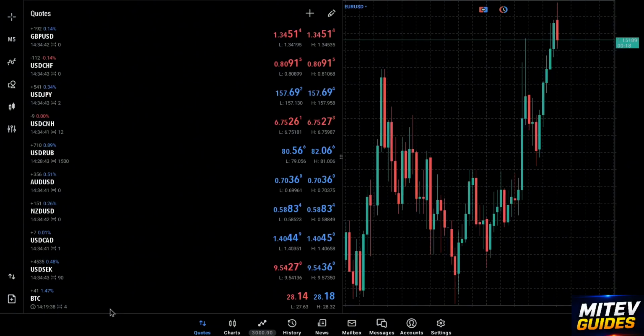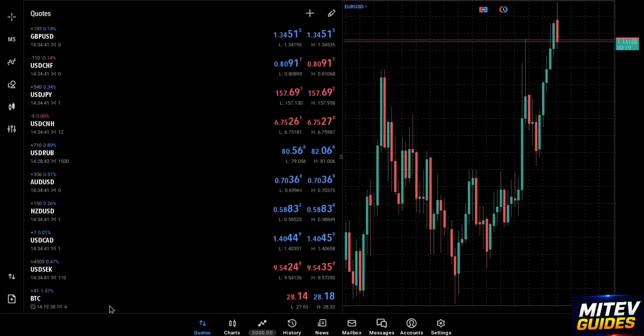If you don't see BTC USD in the search results, your broker may not provide cryptocurrency trading or may use a different symbol name. A common mistake many users make is searching for the wrong symbol. Some brokers may list Bitcoin under a slightly different name, so checking your broker's available instruments can help. Another common mistake is forgetting to tap the plus button after finding BTC USD, which means it won't be added to the market watch list. Some users also expect every MetaTrader 5 broker to offer the same instruments, but the available markets vary by broker.